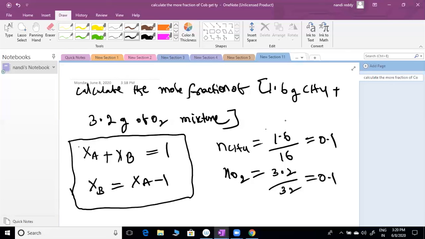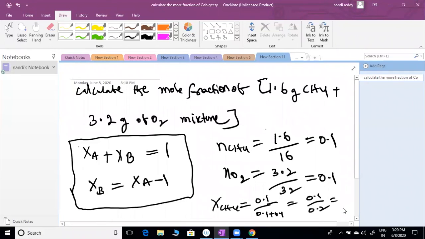X of CH4 equals 0.1 by 0.1 plus 0.1, which is 0.1 by 0.2, that is 1 by 2, so 0.5. If one is 0.5, the other automatically is 0.5. Xa plus Xb equals 1. You can use this formula. Is it clear?